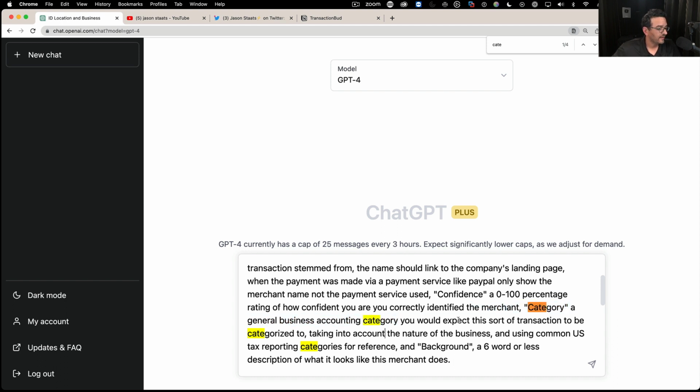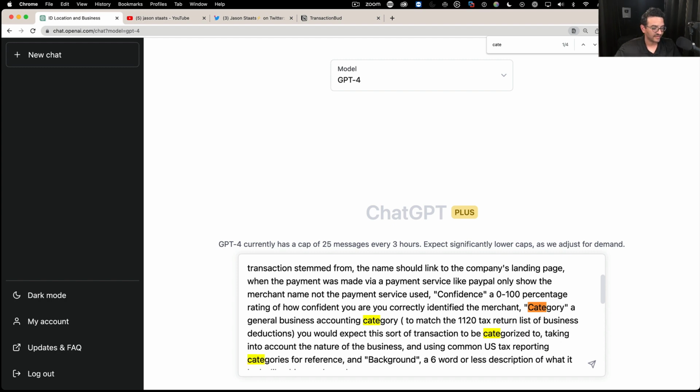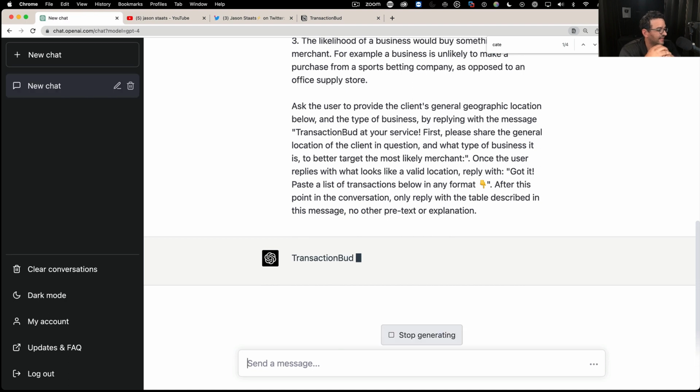Okay, category, and I'm going to put here to match the 1120 tax return list of expense deductions, the business deductions. Okay, so I changed the engineering there a little bit, and I'm gonna press enter.